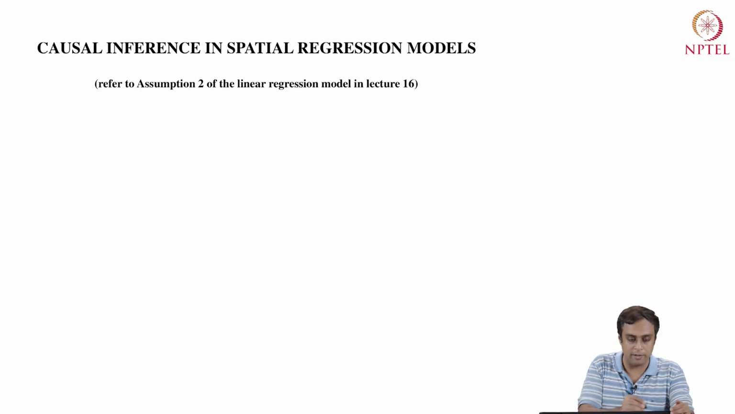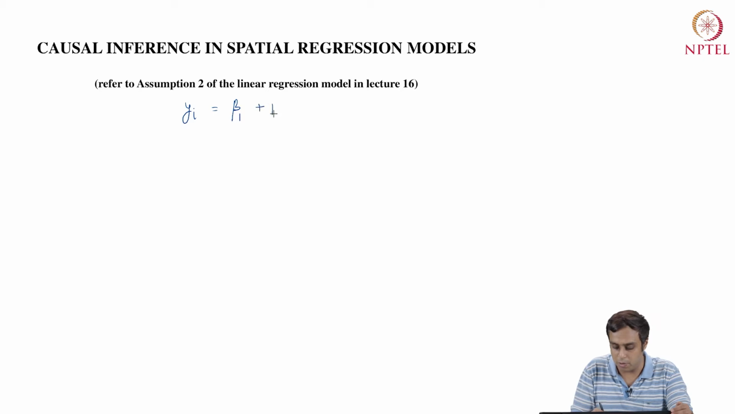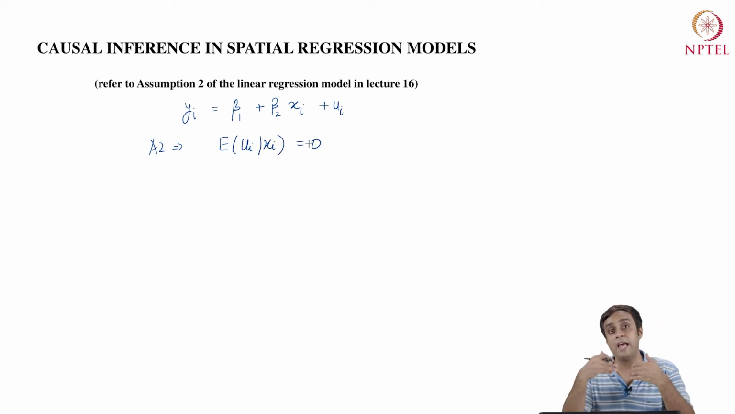So a very quick recap for your benefit. A simple linear regression model looks like the following. It's yi equals beta 1 plus beta 2 xi plus ui, right. Assumption 2 states that the expectation of ui given xi is equal to 0. That is to say, given every value of xi, the random error ui will be 0 in expectation. That is to say, the model error is going to be 0 for every given value of xi.